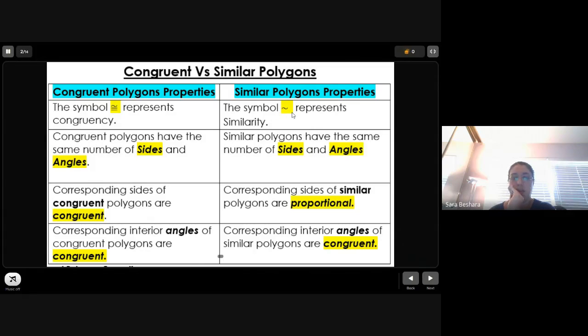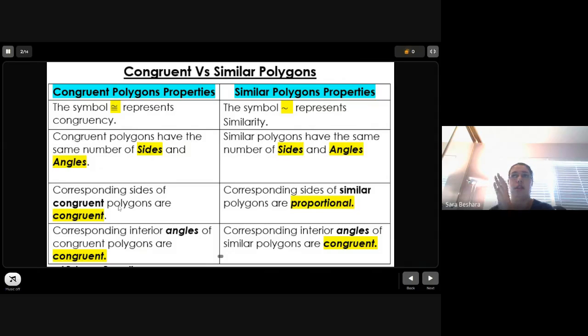That's all. A congruent polygon has the same number of sides and the same number of angles. Also, similar polygons have the same number of sides and angles, but not necessarily the same measurements, which we'll talk about next. Corresponding sides of congruent polygons are congruent.